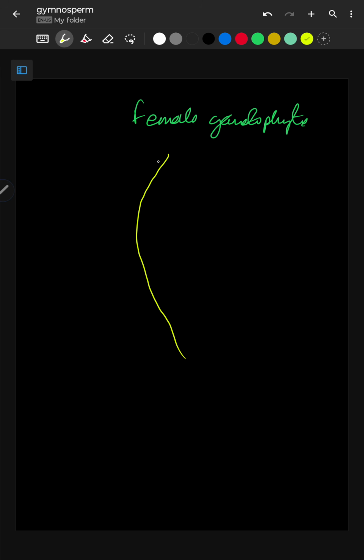So the female gametophyte, the structure is like this. It is present inside the ovule. I am showing you only the female gametophyte, which is also known as the embryo sac. This is towards the micropylar end.